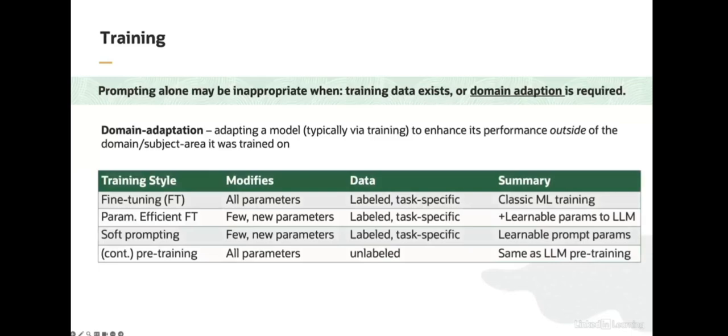There are many ways that you can train, or in other words, change the underlying parameters of the model. Four such approaches are shown in this chart, and they all come with their own advantages and costs. In the first row here is fine-tuning, which is, around 2019, the way that we trained all language models. In fine-tuning, we take a pre-trained model, for example BERT, and a labeled dataset for a task that we care about, and train the model to perform the task by altering all of its parameters. Training a BERT model was at the time thought to be somewhat expensive, but it's nowhere near as expensive as training the models of today, which are orders of magnitude larger.